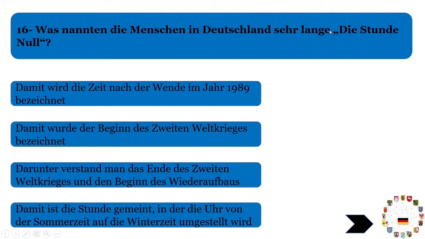Just remember this, after the Second World War, almost everything, like the economic system and the infrastructure system, was destroyed in Germany, and Germany was occupied by different Allied forces. So this was Stunde Null, everything was zero. Then the process started again, the establishment, the making of a democratic system, industrial revolutions. Then these things came into existence. So the Stunde Null was when everything was zero after the Second World War.